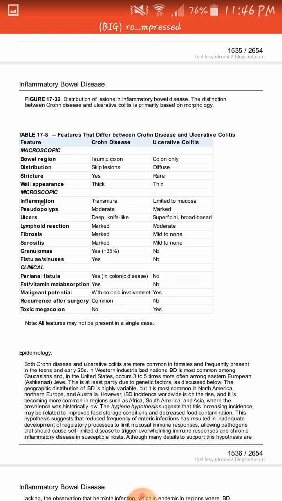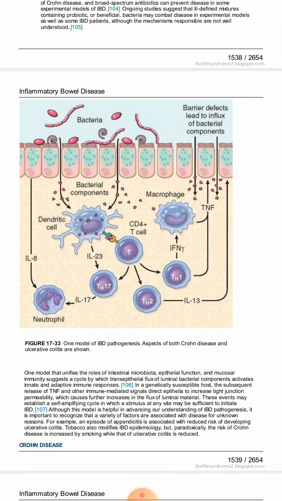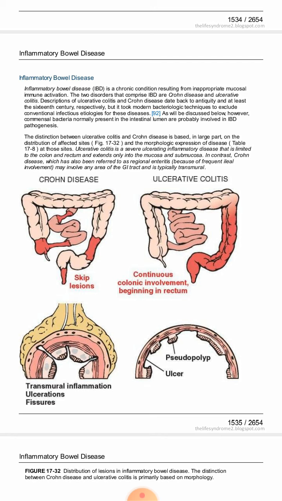First of all, there is inflammation. We have discussed already that in case of Crohn disease, the inflammation is transmural, involving all the layers of the intestinal wall. In case of ulcerative colitis, the inflammation is limited to mucosa. Here all the walls are involved, and here only mucosa is involved. Then there are pseudopolyps. Pseudopolyps are present both in case of Crohn disease as well as ulcerative colitis, but they are more prominent and more marked in case of ulcerative colitis. These are pseudopolyps, more marked in ulcerative colitis.